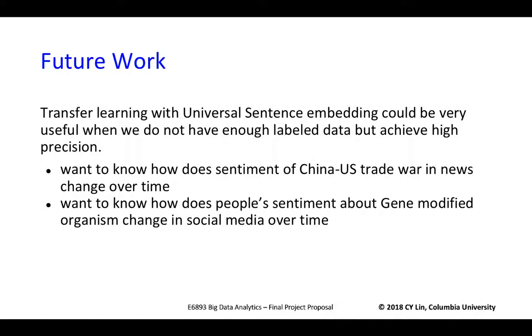So for future work, we can use Universal Sentence Encoder and transfer learning on any other new dataset with limited labeled data. For example, if we want to know how the sentiment of the China and US trade war in news changes over time, or how people's sentiment about genetically modified organisms changes in social media over time, we can definitely apply the method we mentioned in this project.